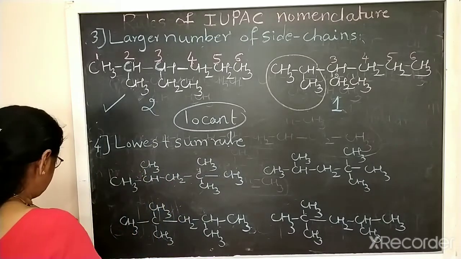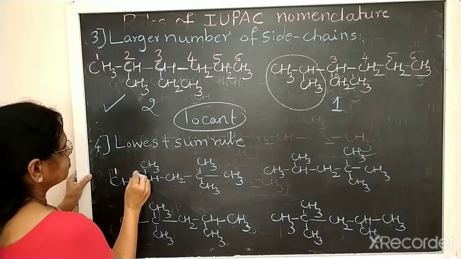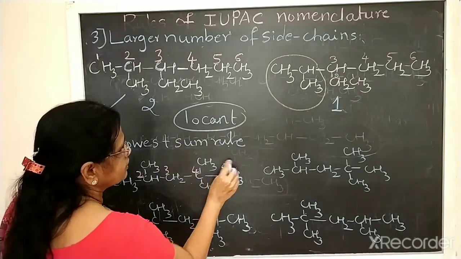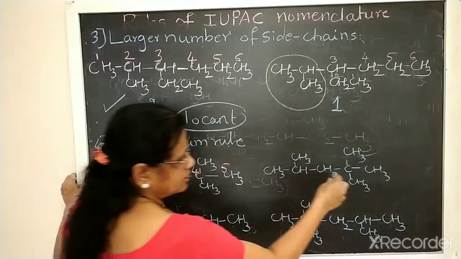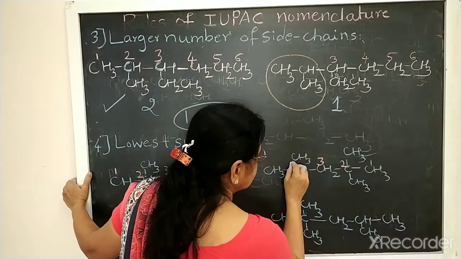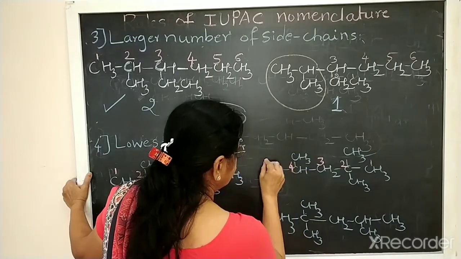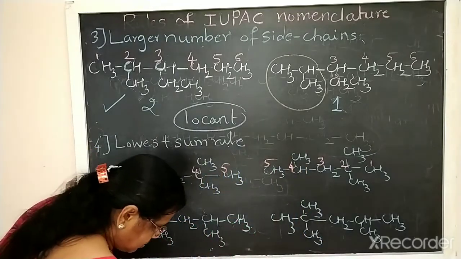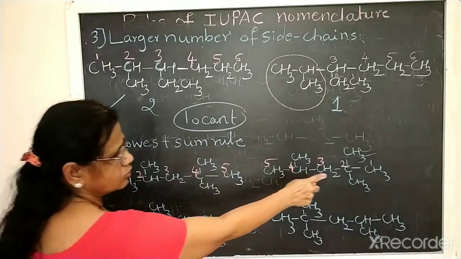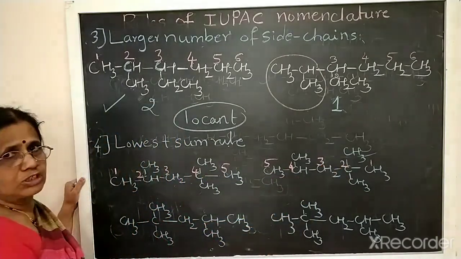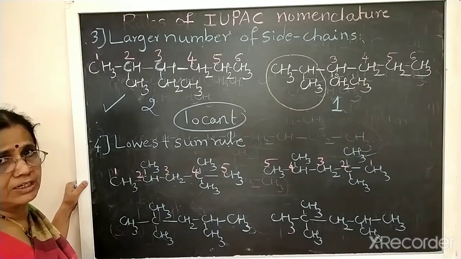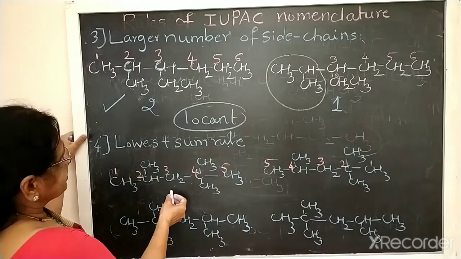See here, I will give the numbers. Same structure I have taken here, second, third, fourth, 5. The same structure I have written here. In this case, I will give number from this side. 1, 2, 3, 4, 5. Okay. So in both the cases, second carbon contains the substituent group, here also second carbon contains the substituent groups. So in such case, which should be selected? Which one should be taken? Okay. So in such case, what should we do?